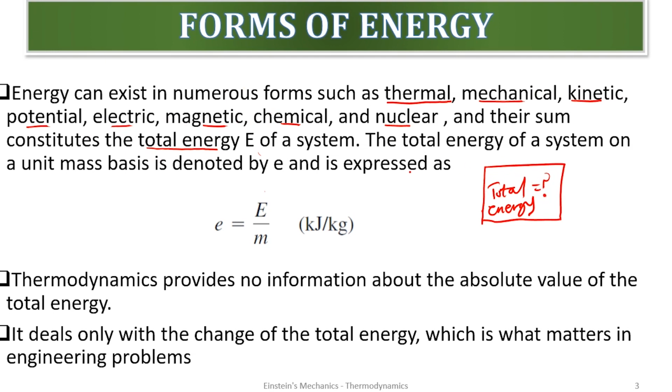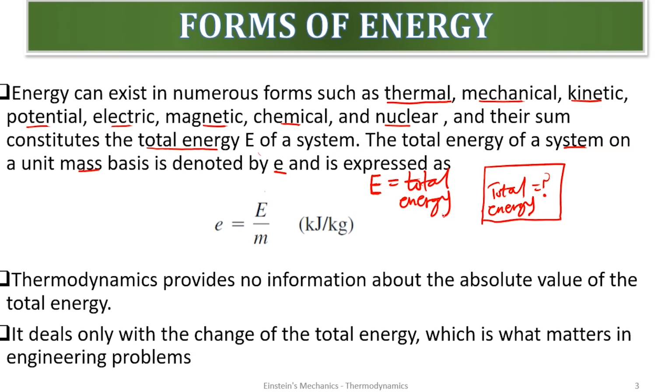Are we good? So for any system, total energy is the summation of all the forms of energy that are available in or acting on the system. The total energy of a system is denoted by capital E. So during our analysis, anytime I write E, it represents total energy.